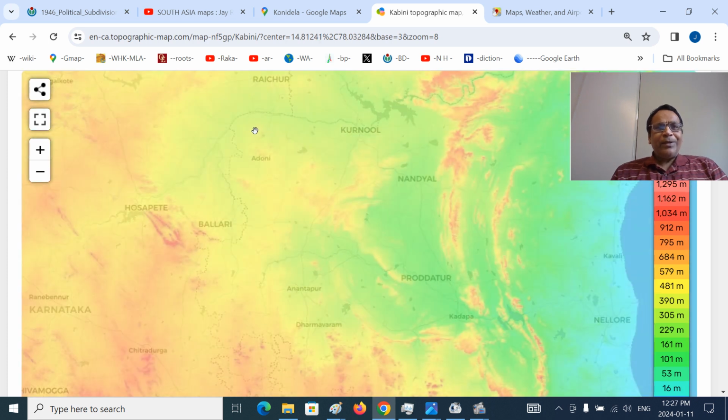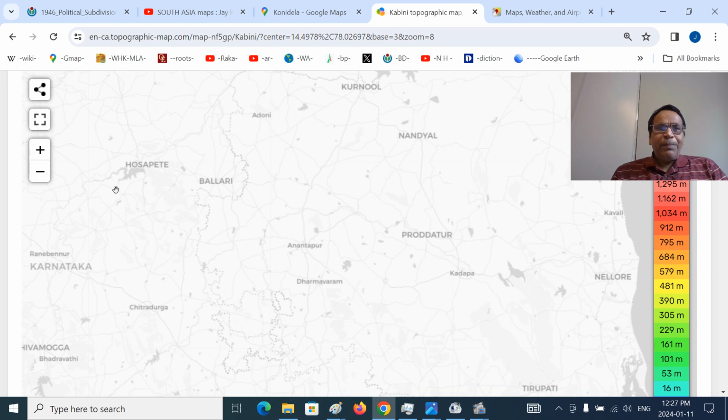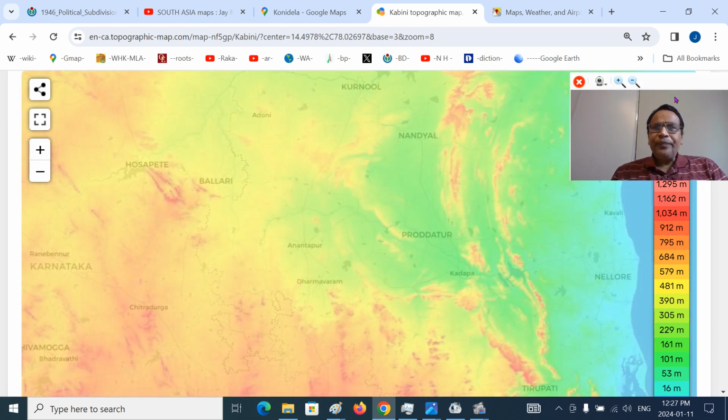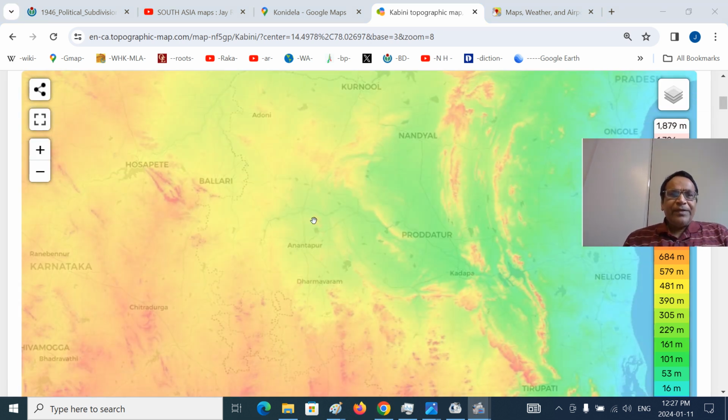Tungabhadra River forms the border. This is the Hagari River. You can see Hagari River. This is the Penna River. So this is Anantapur Plateau region. This is the Kadiri Plateau region. This is the Penna River. This you can see, this is the mountain Singanamala, Anantapur Singanamala mountains.